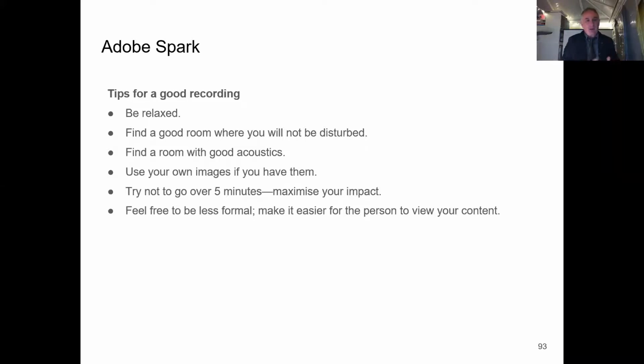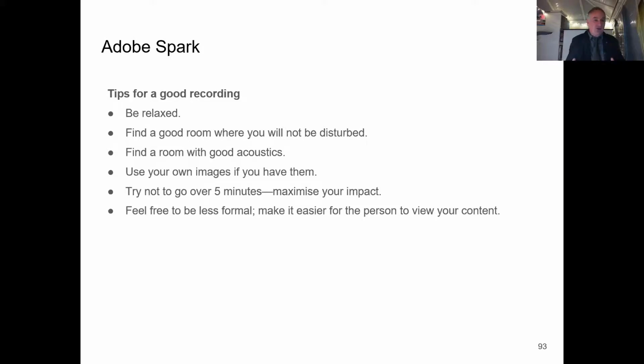Do it in a room where you're not going to get disturbed. That's quite important. It's increasingly harder when some of us are now working at home and we may have family members around. Use a room that's got good acoustics. Don't do it when there's perhaps some work taking place outside or there's a lot of traffic, and do it where there may be some good kind of reverberation. The room I'm in at the moment isn't perfect. I'm in a conservatory. It's not the best room, but I've actually got a microphone which makes it easier.